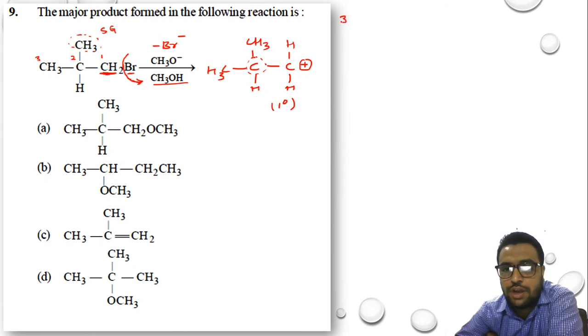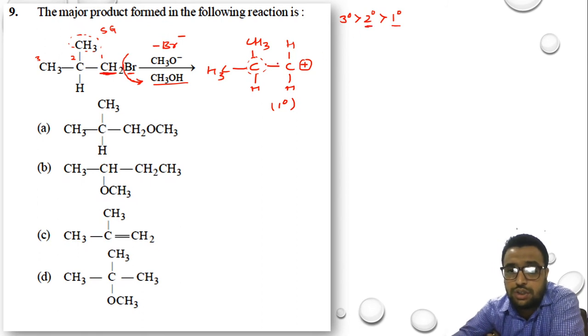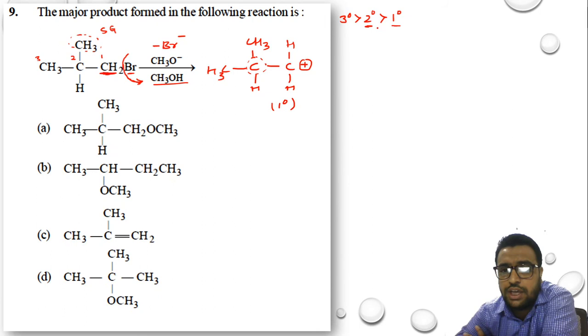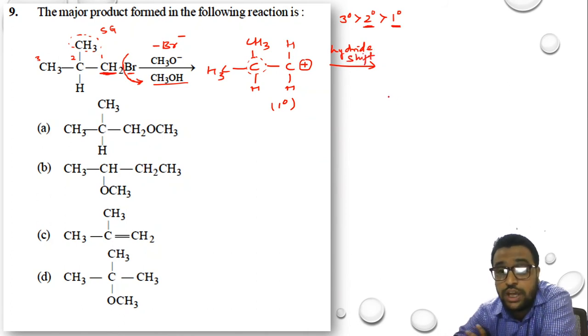What is the stability order of carbocations? 3 degree is more stable than 2 degree, which is more stable than 1 degree. So when we compare stability, 2 degree carbocations are more stable in comparison with 1 degree. In some cases we have also witnessed that 2 degree is more stable than 3 degree, but that depends upon exceptional cases. So here we want to know that 2 degree is more stable compared to 1 degree carbocation. If I want to convert this 1 degree carbocation into 2 degree, I have to do a hydride shift, or I can say that the reaction undergoes a hydride shift to gain stability.